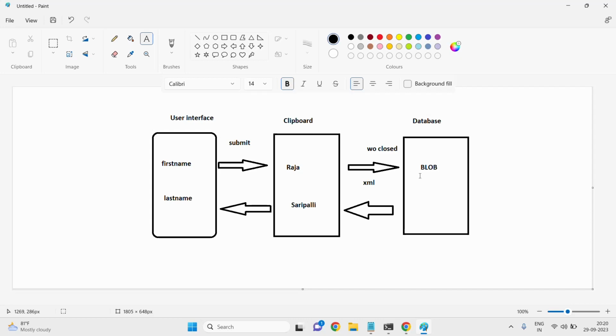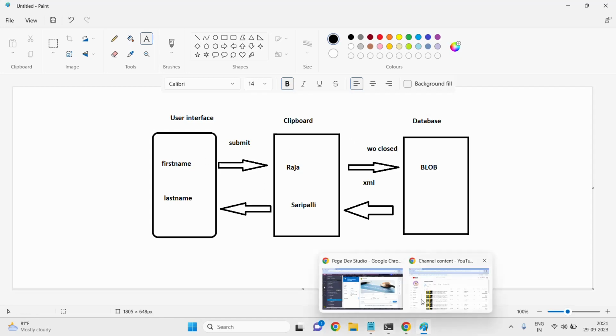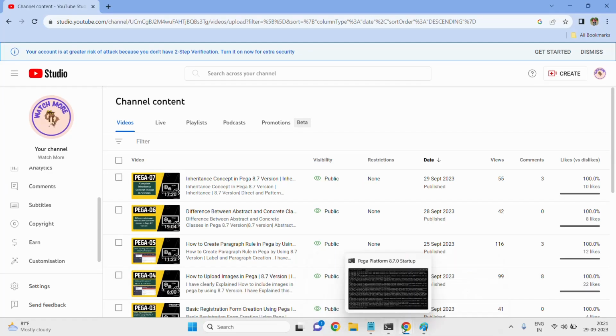That's my question. Clipboard is an interface which is in between the user interface and the database. Then you ask what is an interface, what is the user interface, and what is the database. Okay, now I am going to explain. Let me explain these things.